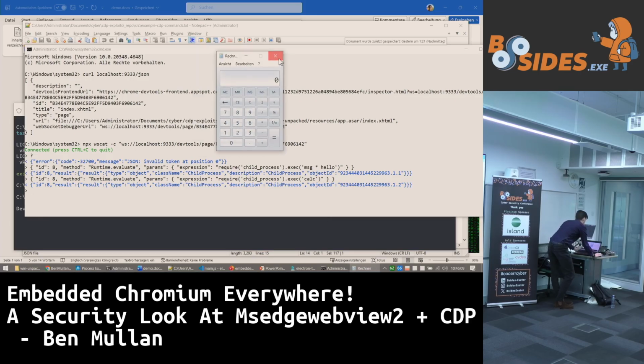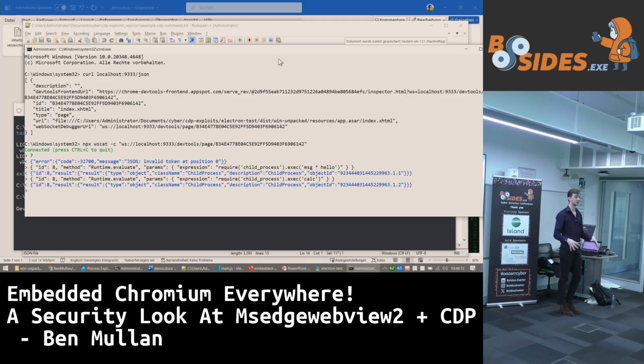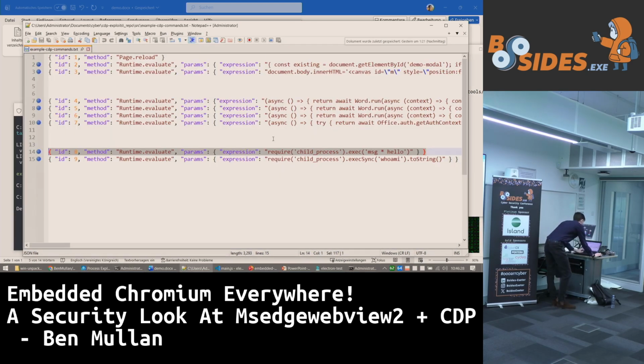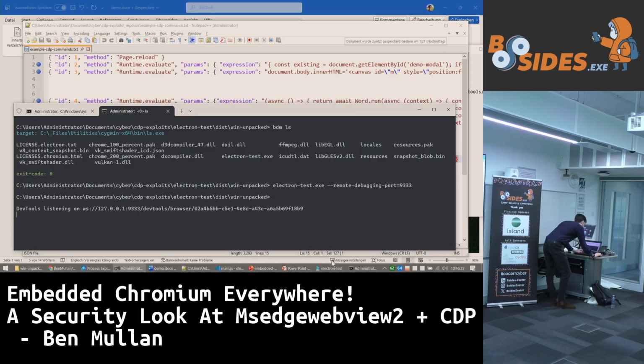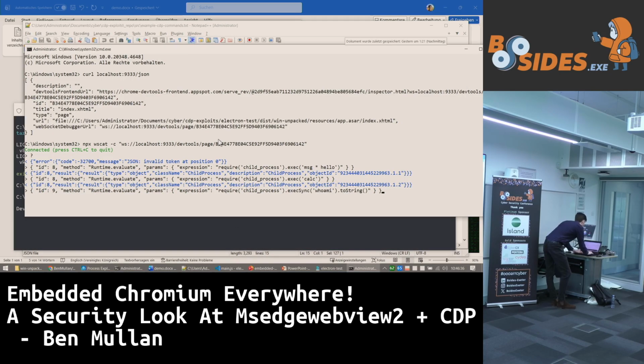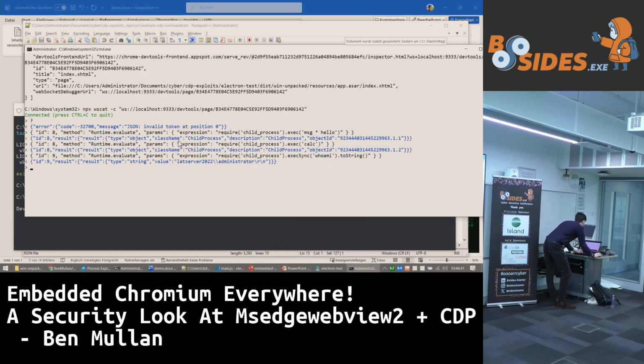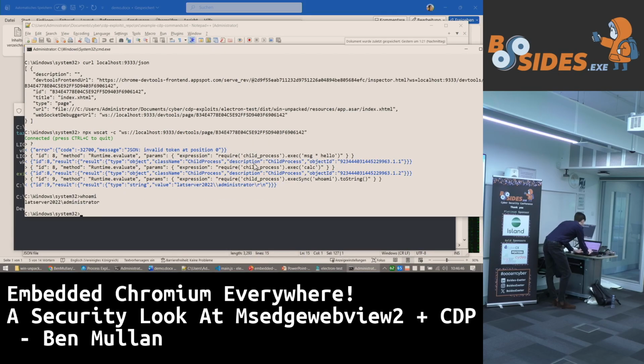We have just run an arbitrary command on the system, instantiated as a sub-process of a completely trusted signed binary, something like Slack, Teams, Steam, whatever you want, deployed by your enterprise for your laptop usage. It won't be picked up by the EDR system because, of course, you trust Slack, don't you? And we have managed to use it for RCE on the system. Let's do one more. If we do an execSync.toString, then we will in fact get back the string result of a command. Here, I'm going to execute a whoami, and oh my goodness, we get the result of the whoami, which I can prove to you is the same result.